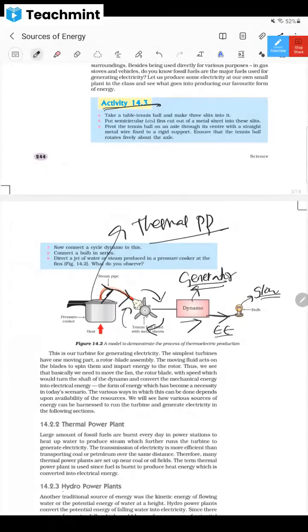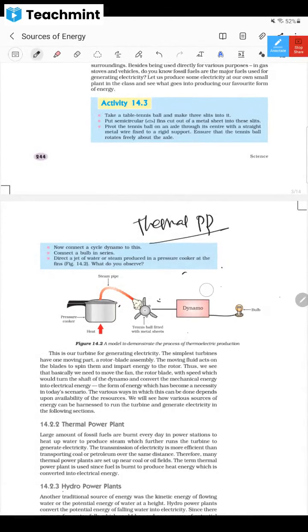See, whatever steam is produced, dear children, that steam will have a lot of energy. Remember that it will have lots and lots of energy, and that energy will be converted into electrical energy. So one simple activity is given. Did you understand whatever I have explained here? Yes, sir. It was already explained in thermal power plant. You can get to know about that.